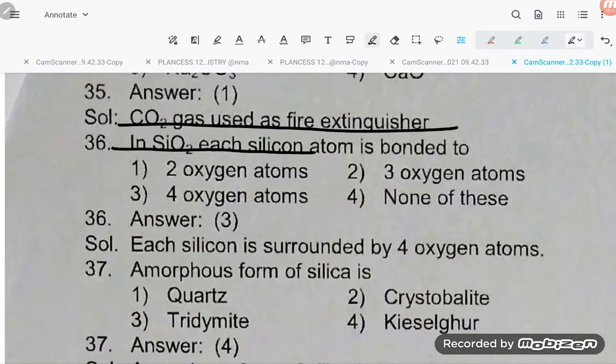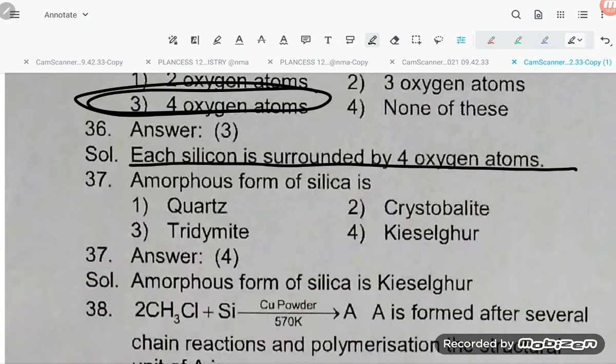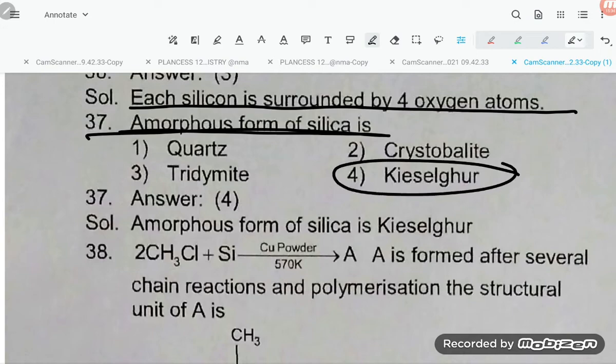In SiO2, each silicon atom is bonded to 4 oxygen atoms. Okay, each silicon is surrounded by 4 oxygen atoms. The amorphous form of silica is Kieselguhr. Okay, Kieselguhr.